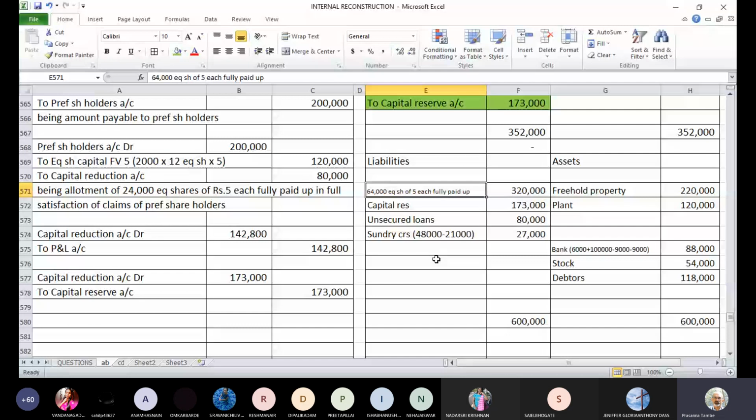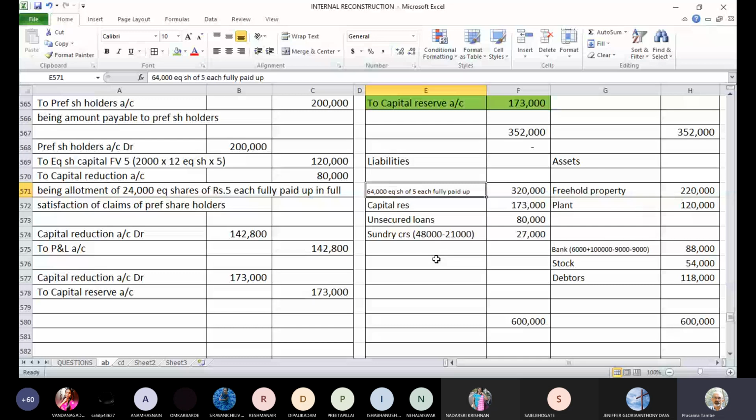So then we'll not fiddle around with goodwill. But P&L account debit balance, you know for sure that it is not going to realize. It's a dead loss. So that we have to write off because otherwise capital reduction scheme does not make any sense. And especially when you have balance in capital reserve, it doesn't make any sense to keep a debit balance in P&L account on the asset side and have a capital reserve which is arising from capital reduction scheme on the liability side.